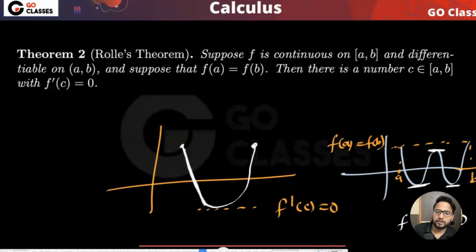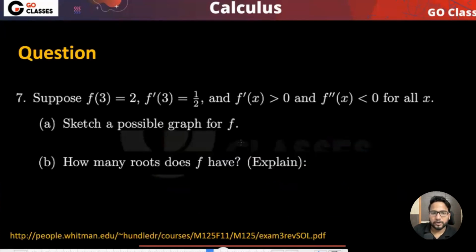Now let's see this particular question. They are saying f(3) is equal to 2, f'(x) is greater than 0, f''(x) is less than 0. How many possible roots does this f have?